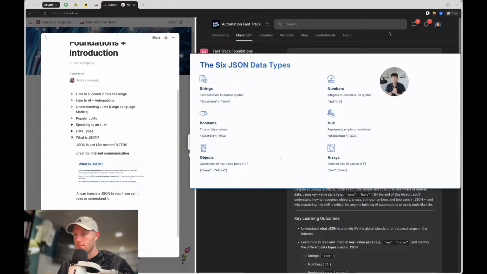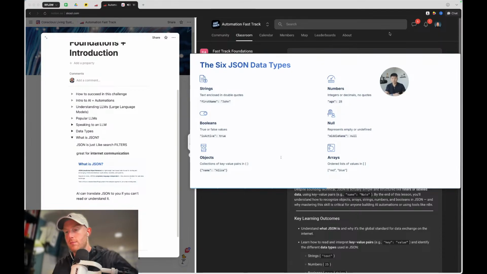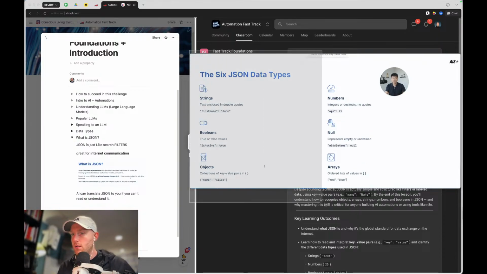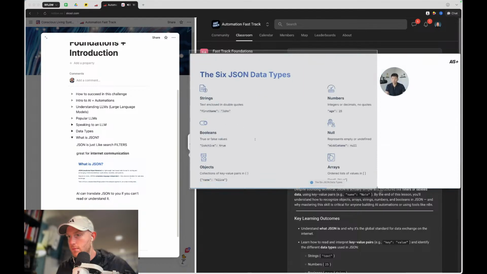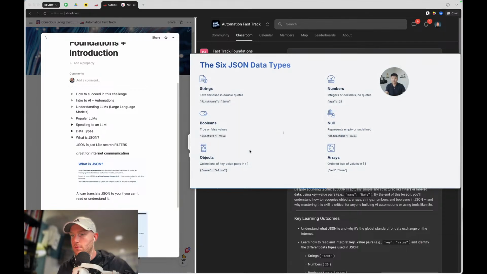An object is when you have a big list of key value pairs and they're wrapped up by curly braces, like we saw up here in this example. In that object, we have the name, which is a string, age, which is a number, and city, which is a string. And that's all in one object that represents this person. In your object, you could have strings, Booleans, numbers, all of them. But now you have an array.